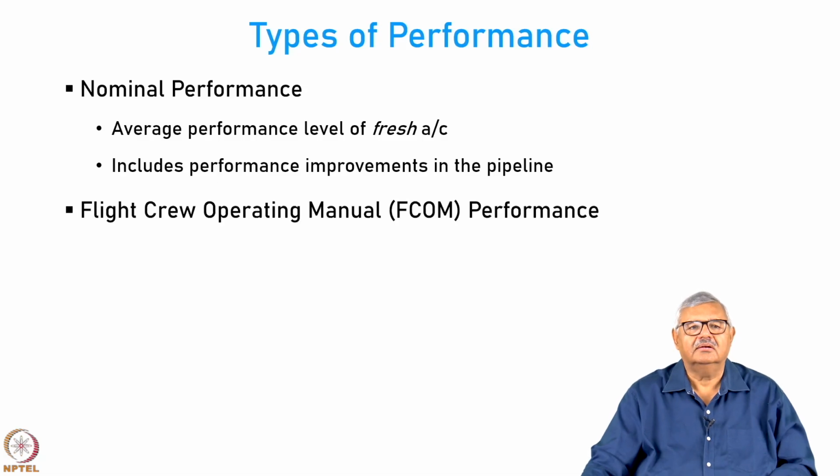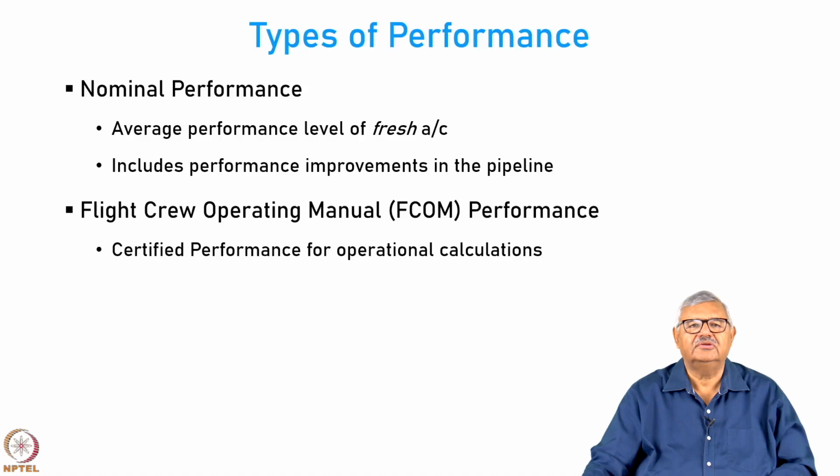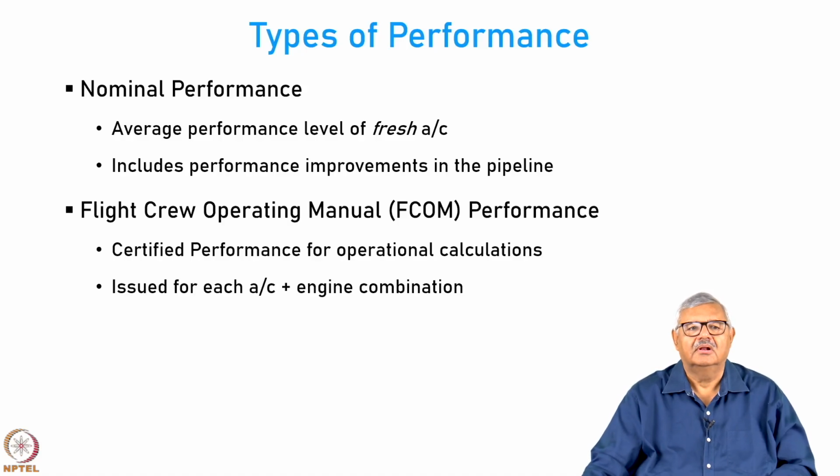Then we have something called FCOM performance or flight crew operating manual performance. This is the performance which is certified from operational calculations. So, this is issued for a combination of aircraft and engine, and as the name suggests, this is something that is certified by the manufacturer. Then you have something called guaranteed performance.